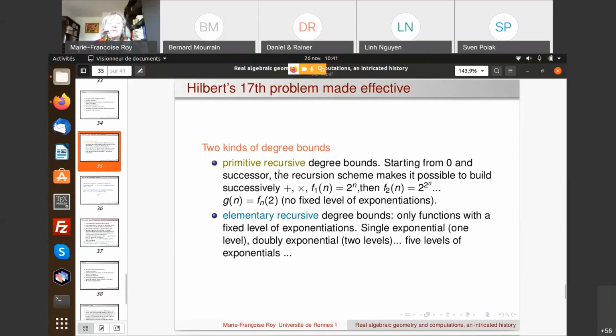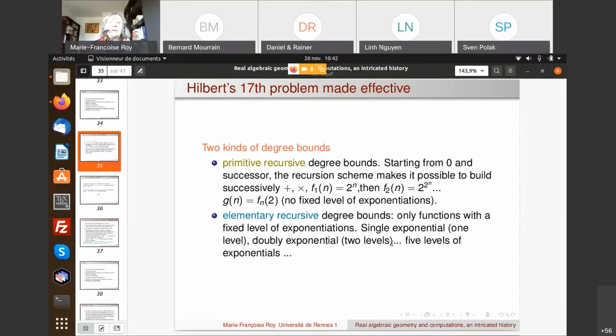For example, we can have a scheme where the first function is 2 to the n, the second is 2 to the 2 to the n, and the nth function is 2 to the 2 to the 2 to the 2 to the..., with no limitation on the level of exponentiation. Elementary recursive degree bounds means that we accept only functions which have a fixed level of exponentials, like single exponential, doubly exponential, maybe 5 levels of exponentials, but the number of exponentials has to be fixed.